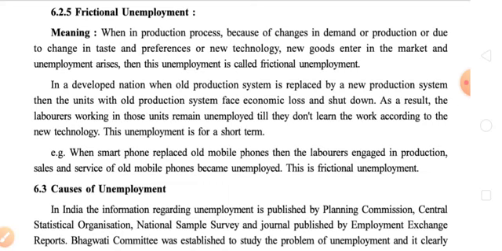The third one is due to change in taste and preferences, that is due to change in the fashion, or the taste and preferences of the consumer. Then, new technology in place of old technology, and new goods entering the market. These are the 5 main reasons for unemployment, and this type of unemployment is called frictional unemployment.